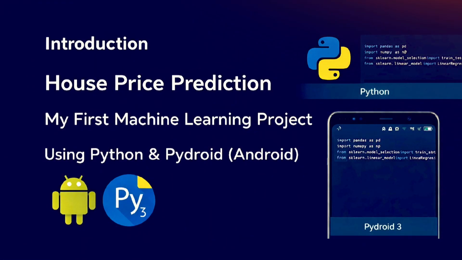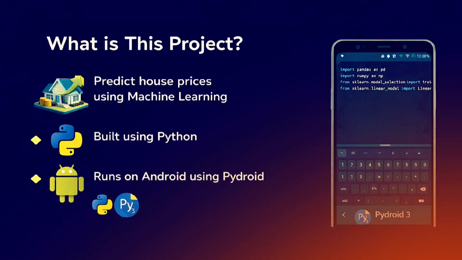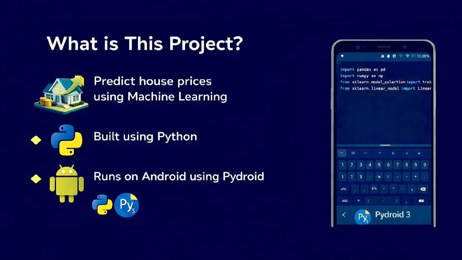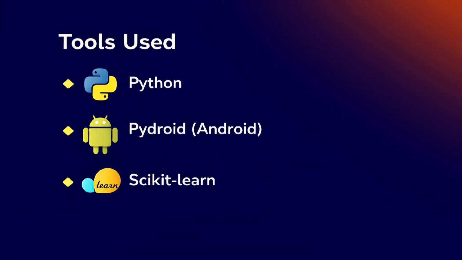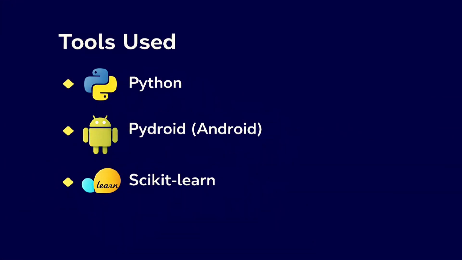This is my first machine learning project called House Price Prediction. In this project, I am using Python and Pydroid on Android. The goal of this project is to predict house prices using machine learning. Everything is built using Python and it runs completely on Android using Pydroid. The tools used in this project are Python, Pydroid for Android, and the Scikit-learn machine learning library.